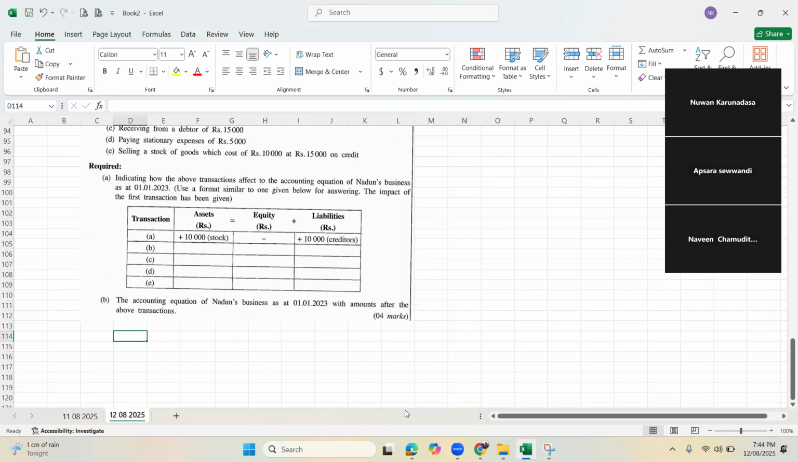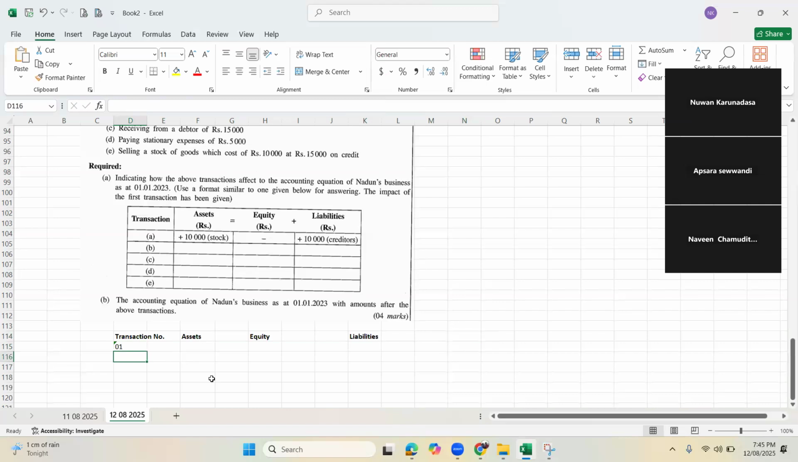Here we'll have the same format. Transaction number, then assets, then equity, then liabilities. Right? Is that clear to you too? Apsara, Naveen, is it clear? Yes, sir. Yes, sir.